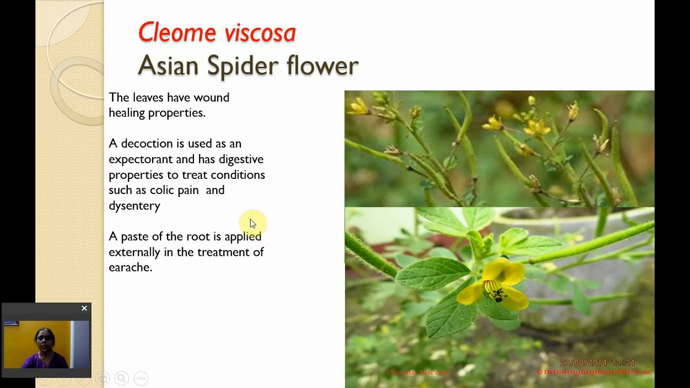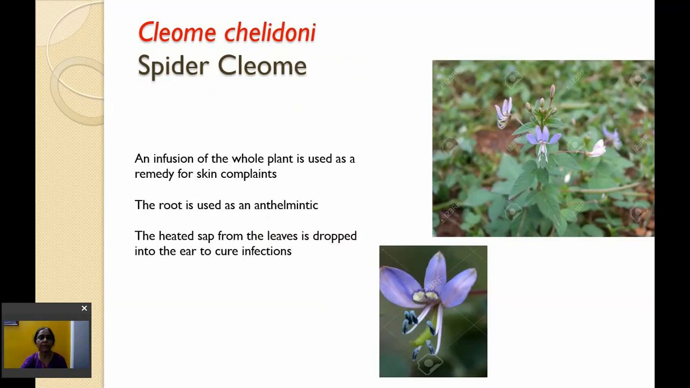Cleome viscosa, it is a very common plant. It is called as Asian spider flower. The leaves have wound healing properties. A decoction is used as an expectorant and has digestive properties also to treat colic conditions such as colic pain and dysentery. The paste of the root is applied externally in the treatment of earache.